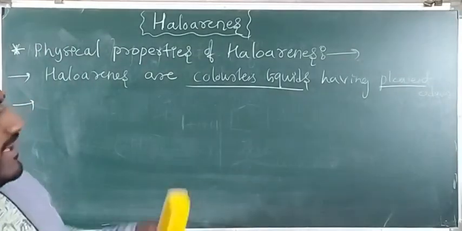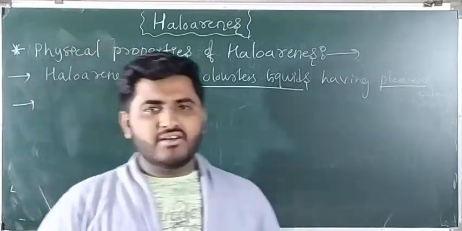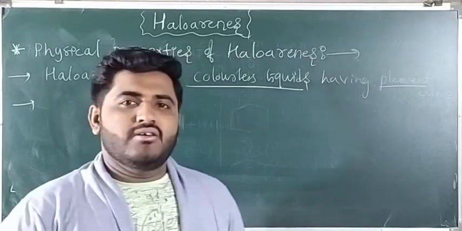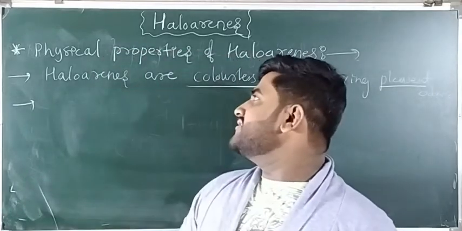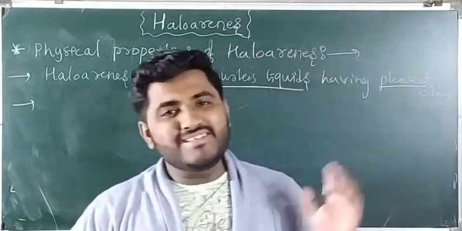First is the physical properties. You know already what a physical property is. Whatever we are dealing with regarding the state of that compound, such properties are called physical properties. Haloarenes are colorless liquids and have a pleasant odor.